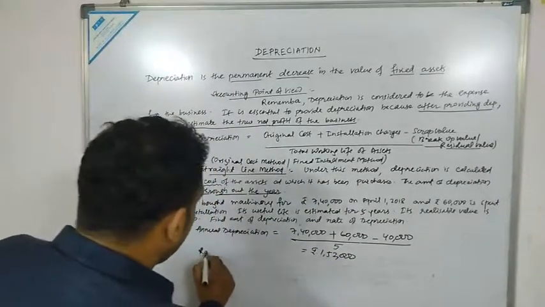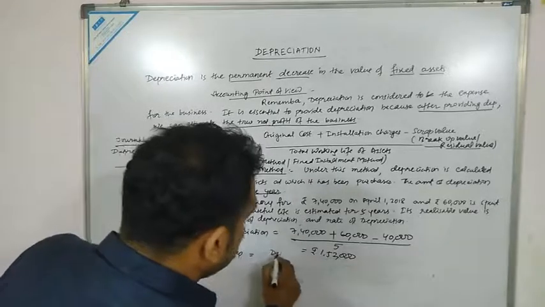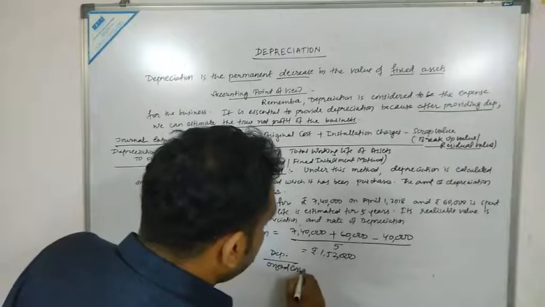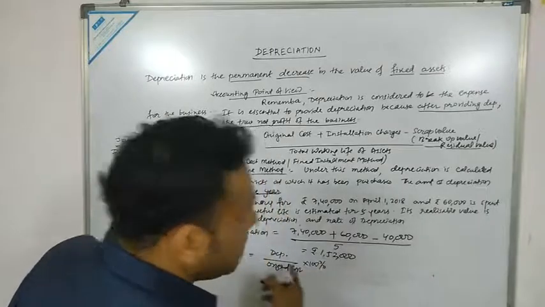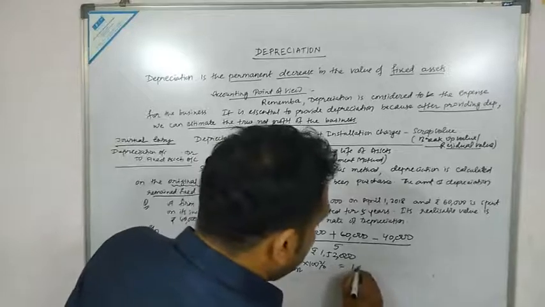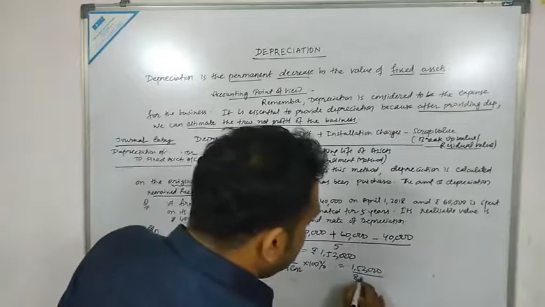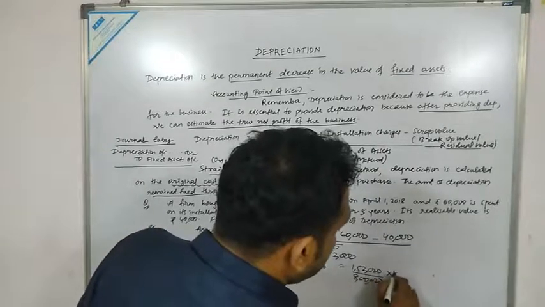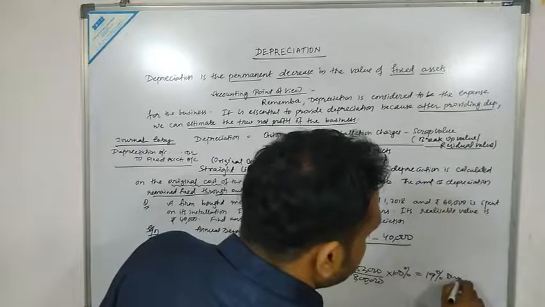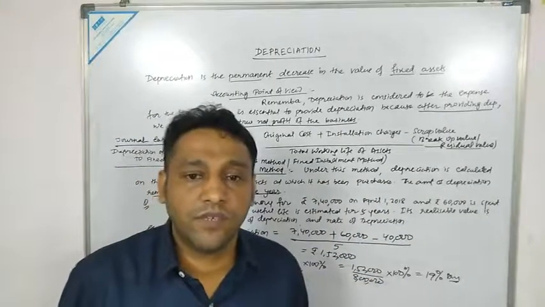Now, how do we calculate the rate of depreciation? What is the formula? The formula is depreciation divided by original cost, into 100%. So this is the formula for the calculation of the rate of depreciation. Depreciation is 1,52,000, divided by original cost, which is 8 lakhs, into 100%. This would be 19%, which is the answer. So this is how we are required to calculate the rate of depreciation.